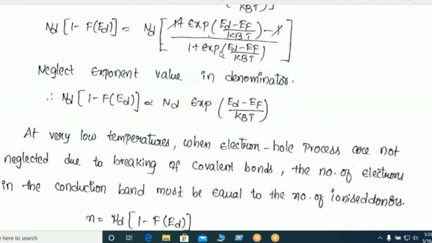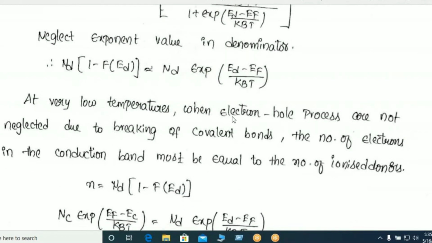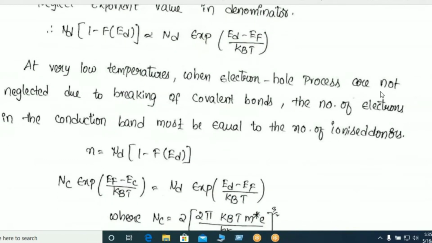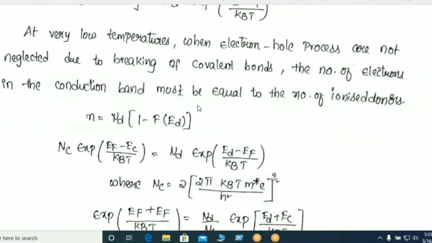So we have to neglect this exponent expression from the denominator. So at very low temperature, when electron-hole processes are neglected due to breaking of covalent bonds, the number of electrons in the conduction band must equal the number of ionized donors. So n is equal to Nd into 1 minus F of Ed.